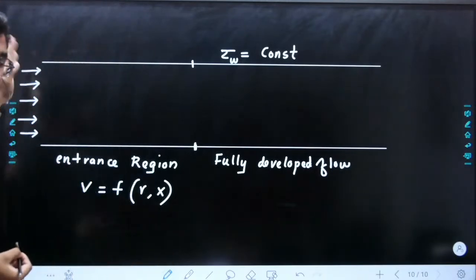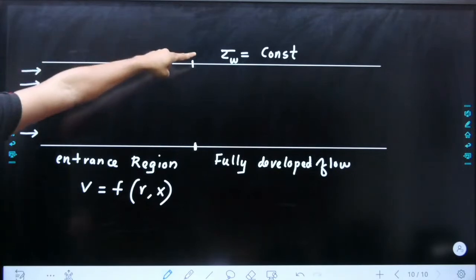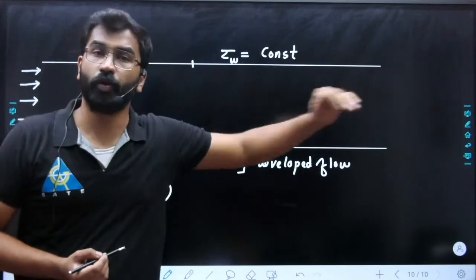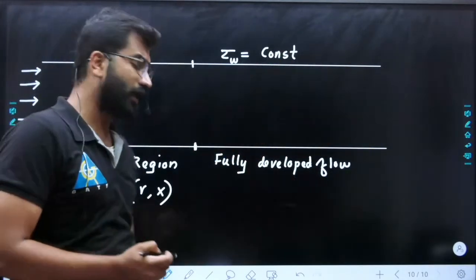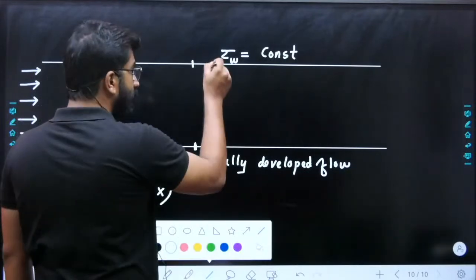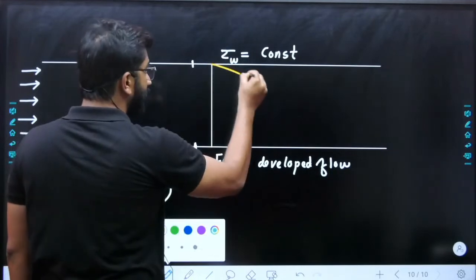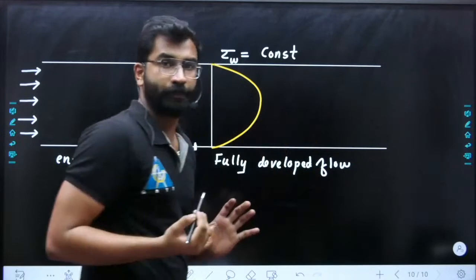At the inlet, that is at the entrance region, your tau w will be maximum, and it will decrease continually, and in fully developed flow this will become the same. Why is it becoming the same? Because from here onwards, in fully developed flow, the velocity profiles will have the same profile. This same diagram will continue throughout, okay?